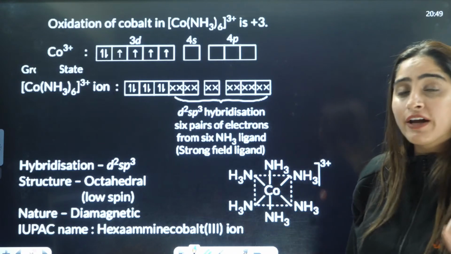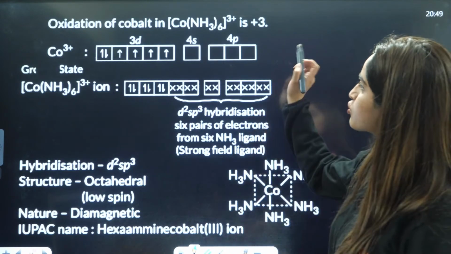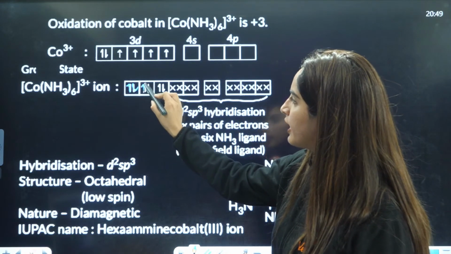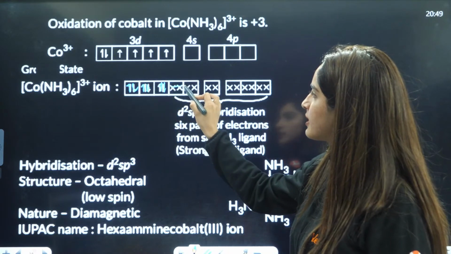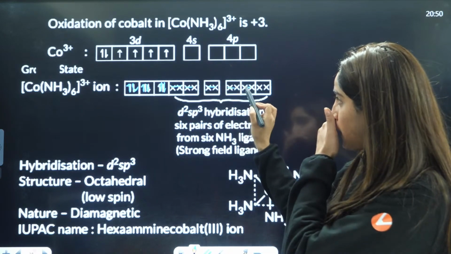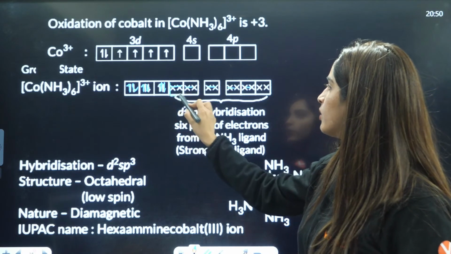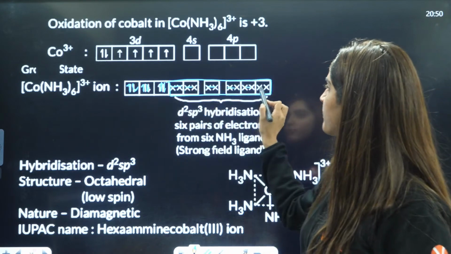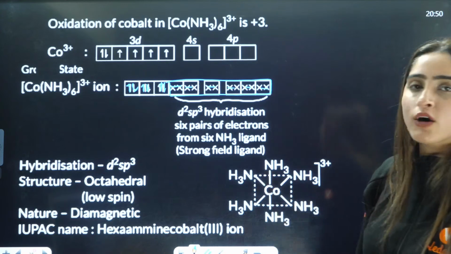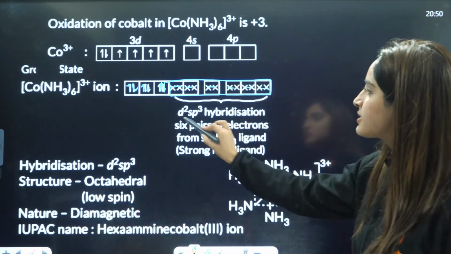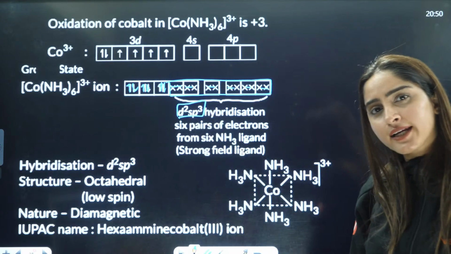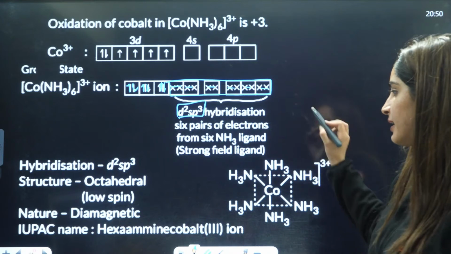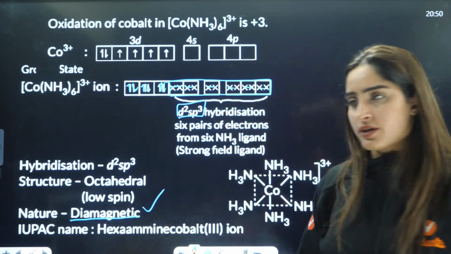NH3 with cobalt as the ligand is a strong field ligand, so it will cause pairing. After pairing, it will be 1, 2, 3, 4, 5, 6. You'll be left with these 2, 3, 4, 5 orbitals, so this is d2sp3. That means you have an inner octahedral complex. The hybridization is d2sp3. Is this paramagnetic or diamagnetic? All the electrons are paired here, so it will turn out to be diamagnetic in nature.